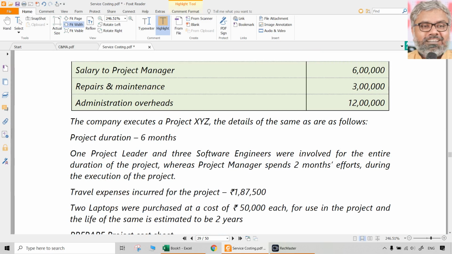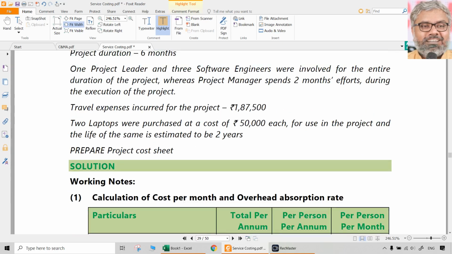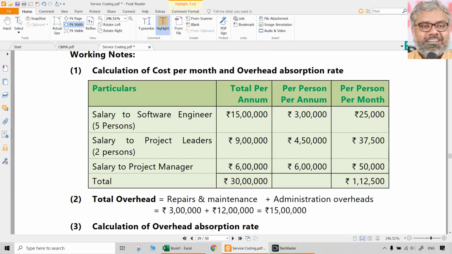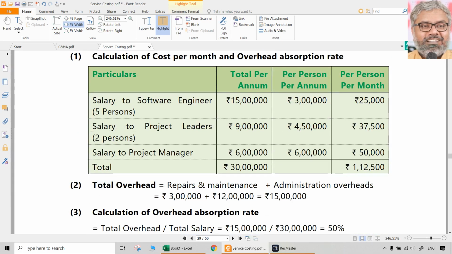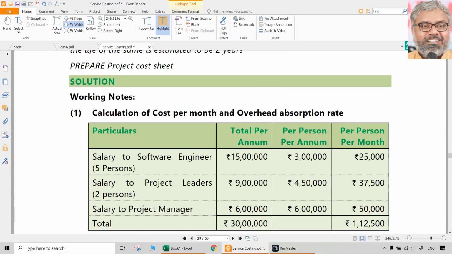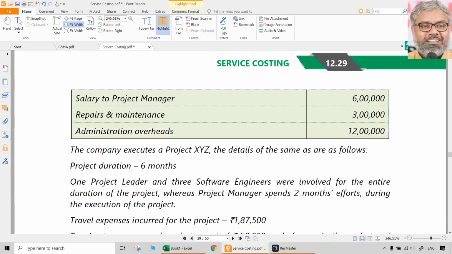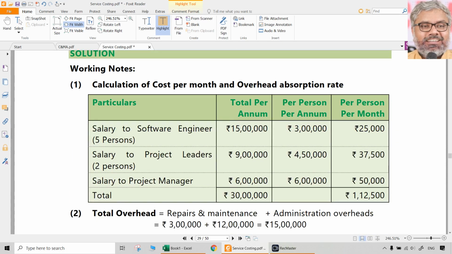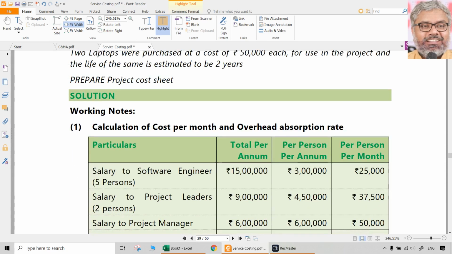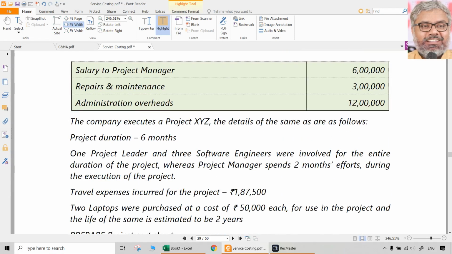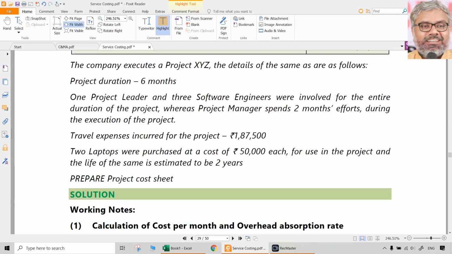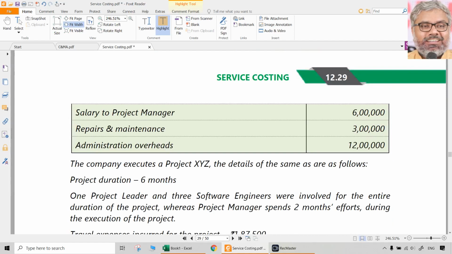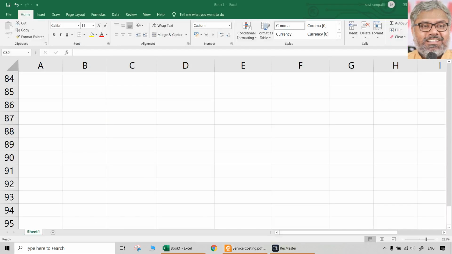But repairs and maintenance, administration overheads are not general things. They are not going to be just simple things. They have to be separately calculated as overhead absorption rate. Okay. So let us say, here we have three things which are almost like wages, and two things are like overheads: repairs and maintenance, and administration overheads.